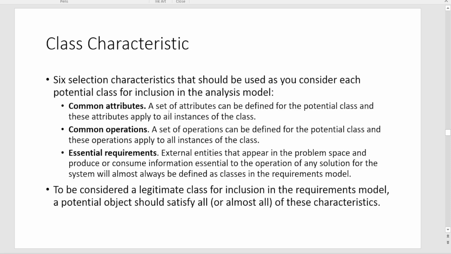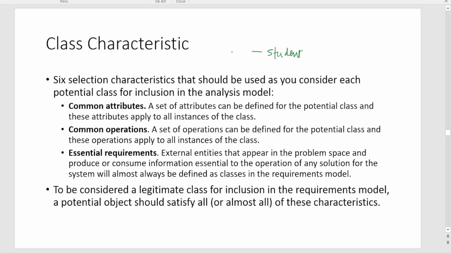The next thing is that it should have common attributes. A set of attributes can be defined for a particular class, and these attributes apply to all instances of the class. For example, take a class called student.